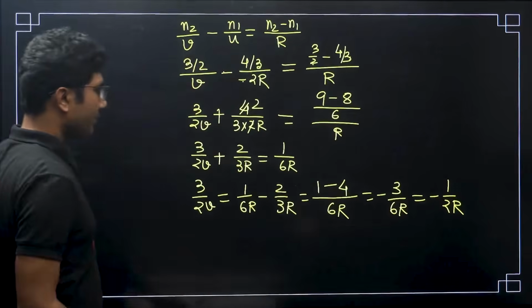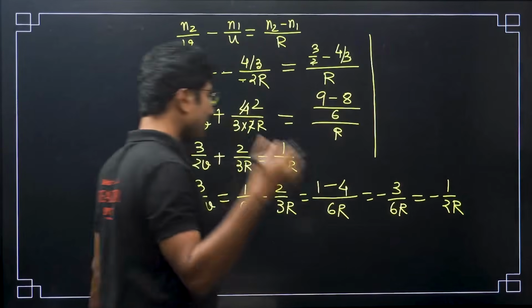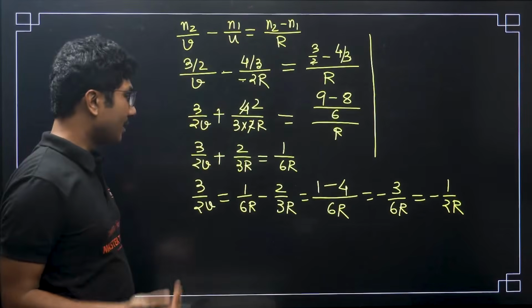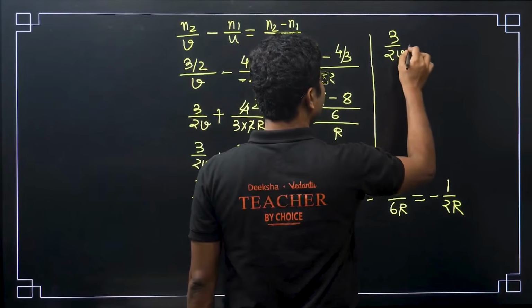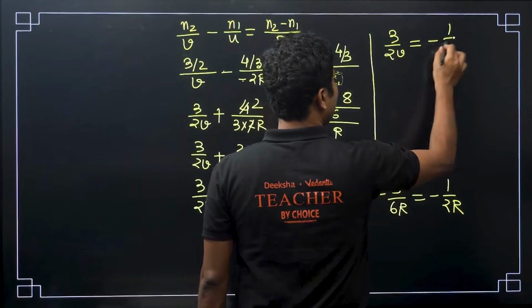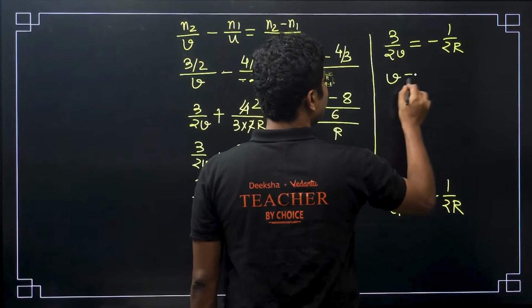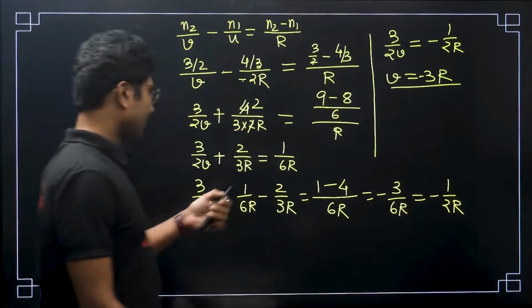So from here you can calculate the value of V. Don't worry about sign too much. You are applying the sign, so it will come out to be the correct answer. So 3/2V equals minus 1/2R. Now do the cross multiplication, you will get V equals minus 3R.